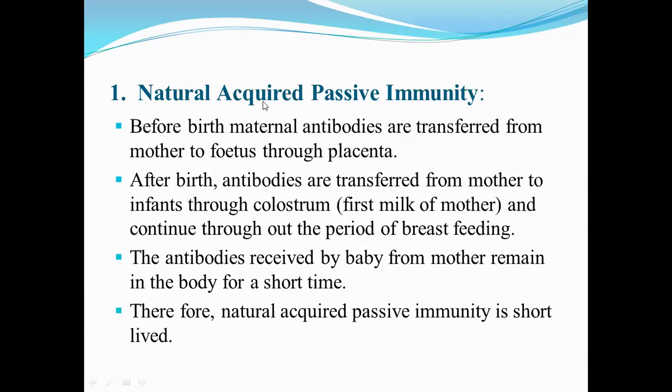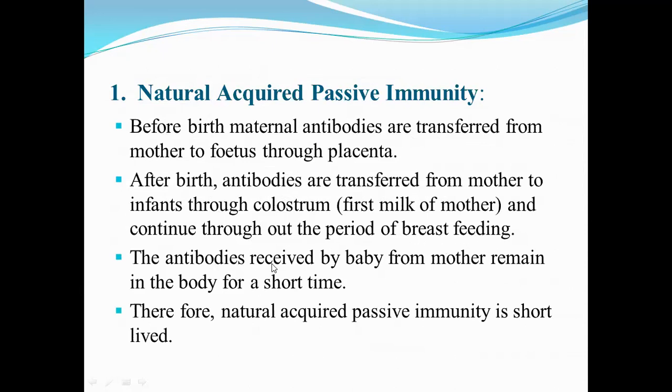First, natural acquired passive immunity. Before birth, maternal antibodies are transferred from mother to fetus through the placenta. And after birth, antibodies are transferred from mother to infant through colostrum, that is the first milk of the mother, and continue throughout the period of breastfeeding.